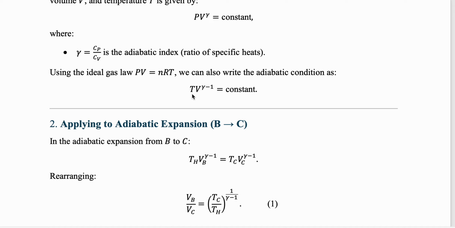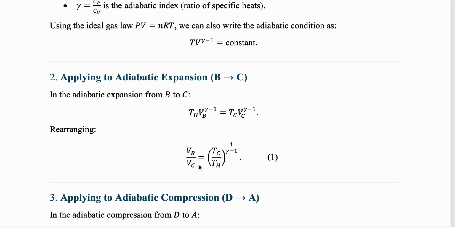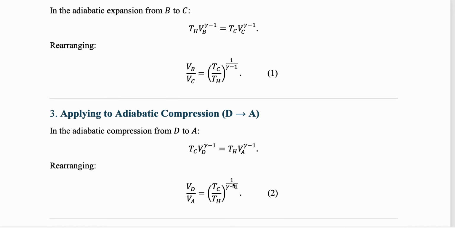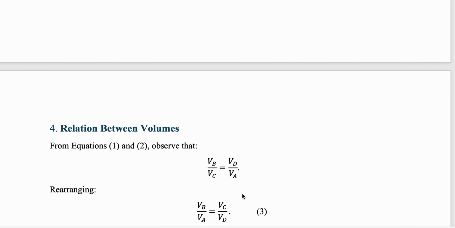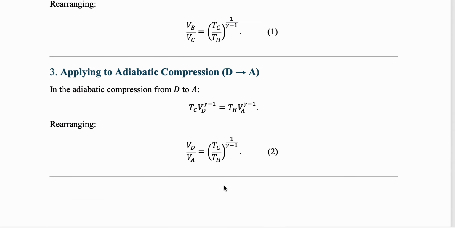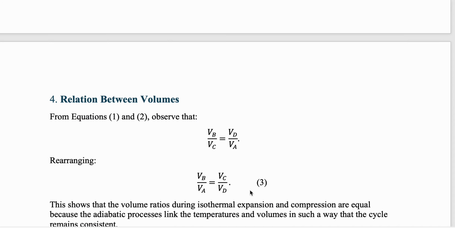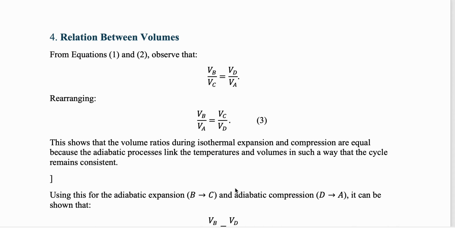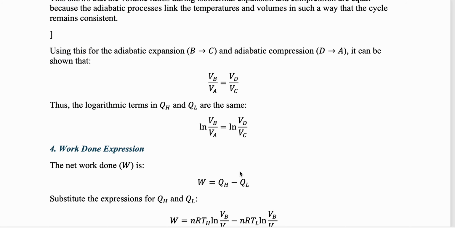Whatever was the temperature here into the volume term will be the same as the temperature in the final position. So TH into VB to the power gamma minus 1 is equal to TC into VC to the power gamma minus 1, but we have used T1 and T2, so you can write it as T1 and T2, and VB and VC. Then you can take the ratio, and you get this relation. For the compression also you get a similar relation, and then you see that VB by VC is equal to VD divided by VA. That means there is no change in the volume ratio. So you can basically say that the work done will more or less be 0.